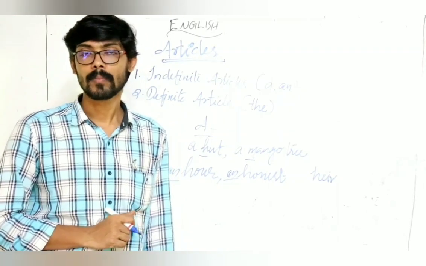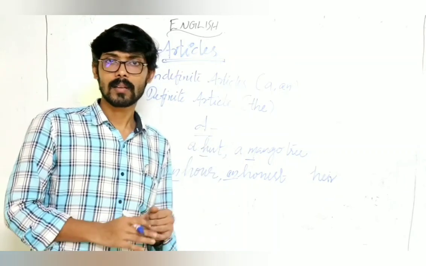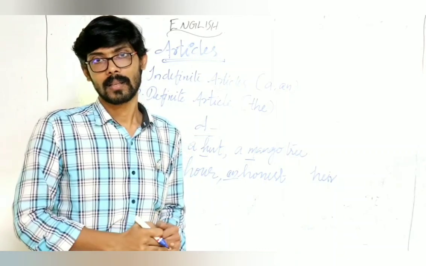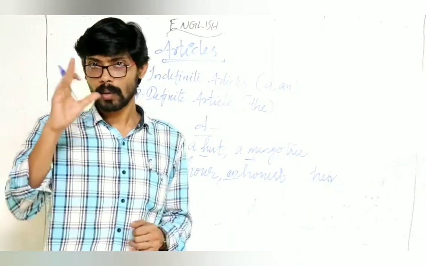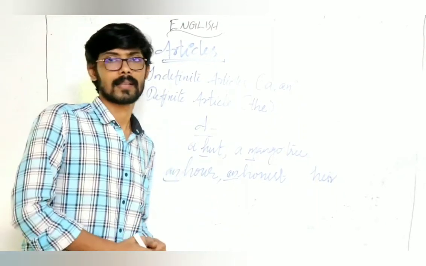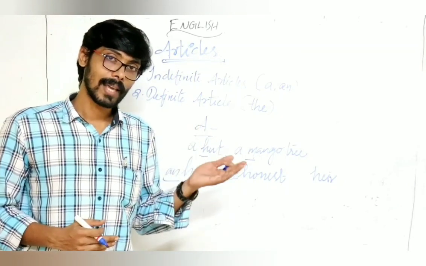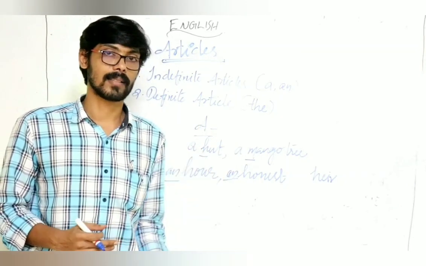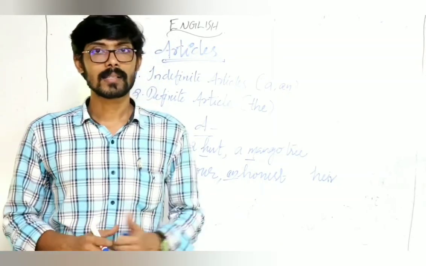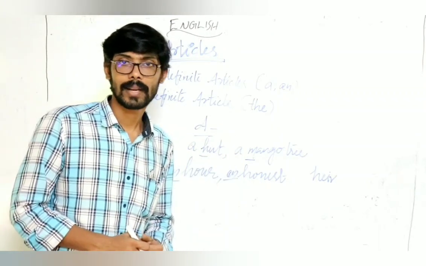Got it? So, a. The meaning of a in most cases is single or one. A man means only one man. A mango tree, only one tree. So we use article a before a word beginning with a consonant sound. But there are some words beginning with a consonant letter but pronounced as vowels. These are some exceptions.